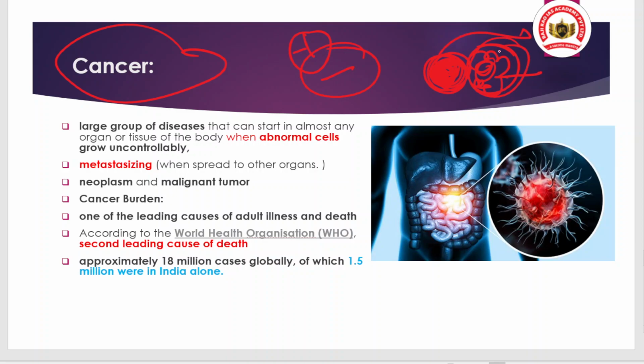So the spreading out effect is known as metastasizing. Try to remember this keyword because UPSC can ask, like, sometimes metastasizing seen in news is related to what? It is related to cancer growth, when there is a spread of cancer cells to other organs. Cancers are also known as neoplasm or malignant tumor. And there are various types of cancer. Basically brain cancer can be there, lung cancer can be there, breast cancer can be there. There are various types of cancer based on the organ being affected. So that is also very important.